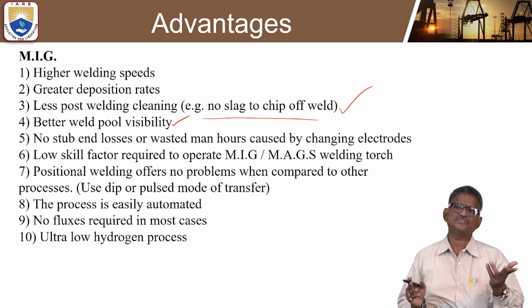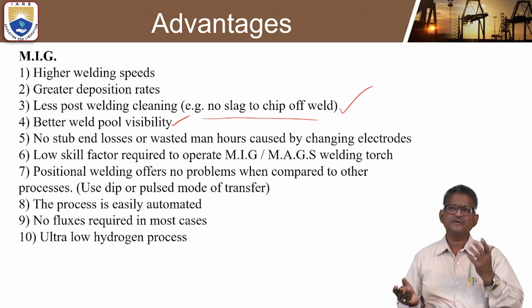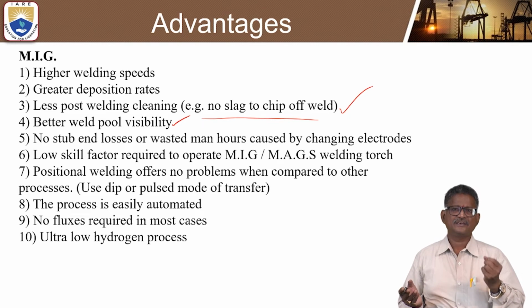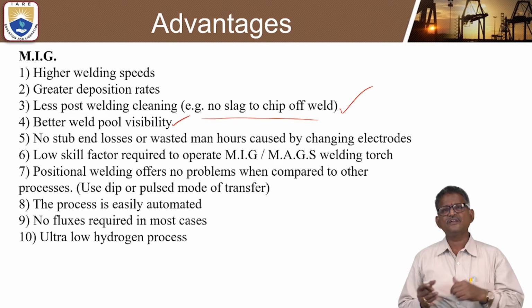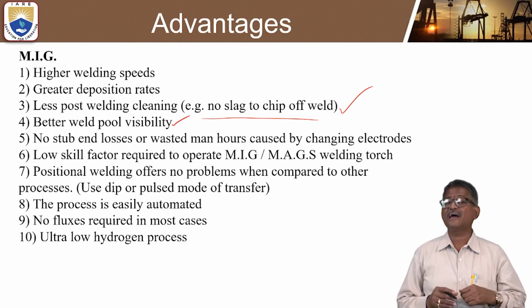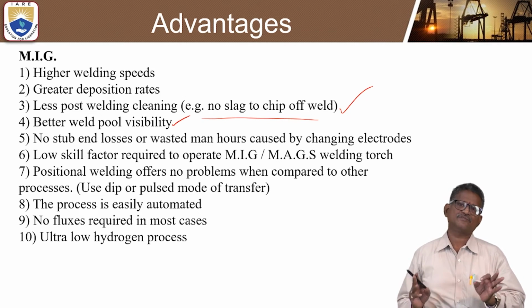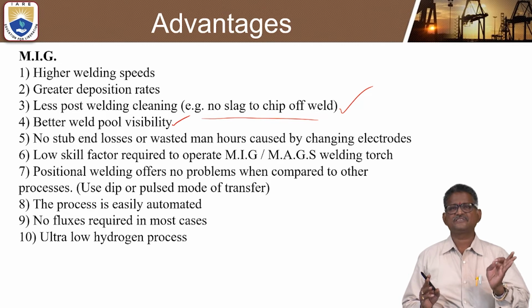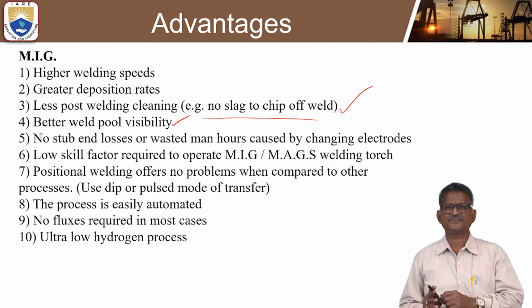Here there is no need to change the electrodes. Obviously man hours can be reduced, and a low skill factor is required to operate metal inert gas welding. A highly skilled labor is never required. Only a person with a little knowledge is sufficient.